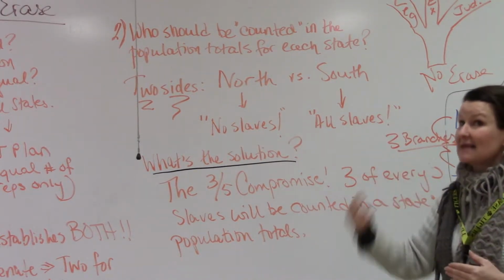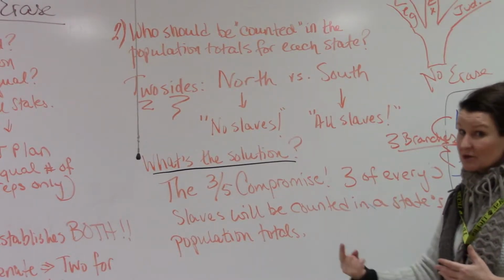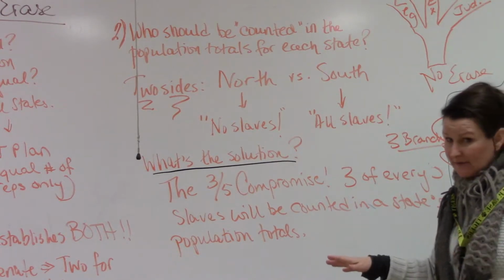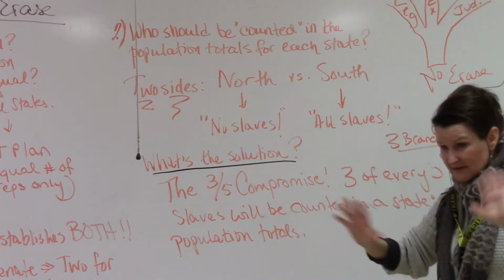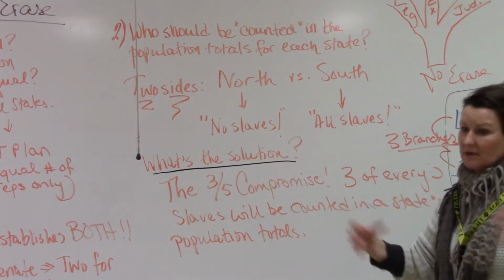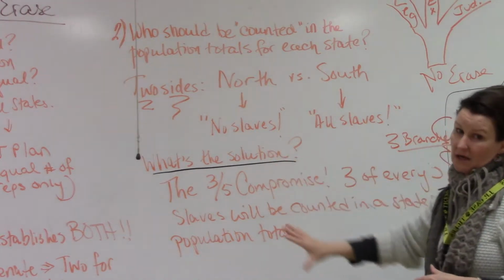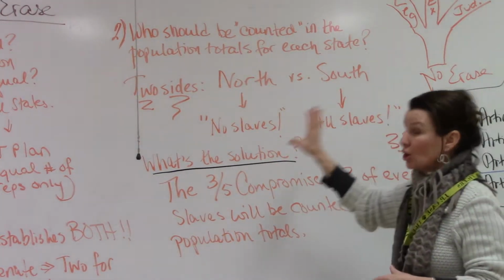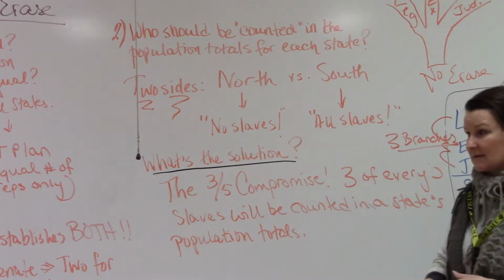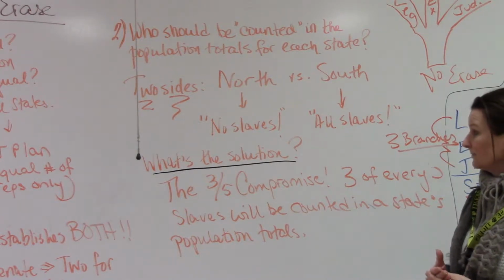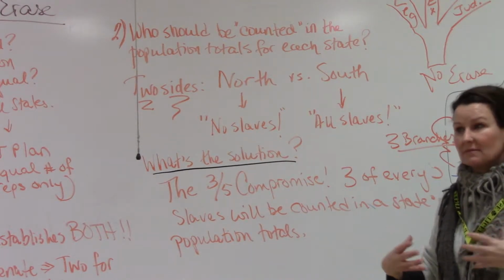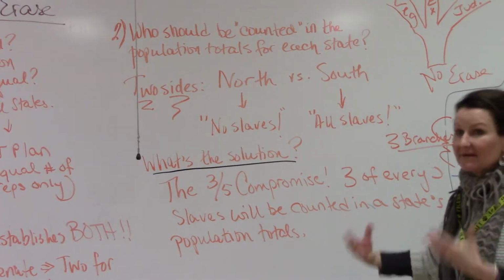Again, remember, this is the second time we've seen this issue arise. The first one was with the writing of the Declaration of Independence, where the Southern delegation walked out, threatened to end the whole deal. No, we're not going to be part of declaring independence unless you remove that section about slavery. So Thomas Jefferson, under a lot of pressure, removed it. Well, here we have the 55 delegates of the Constitutional Convention agreeing to allow 3 of every 5 slaves to be counted in the southern states' total population. Again, remember, a compromise is everyone walks away not super happy because they had to give up stuff that they wanted.